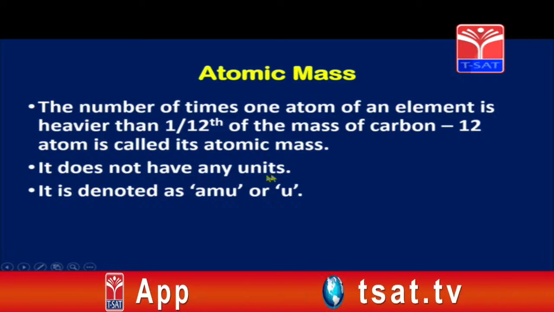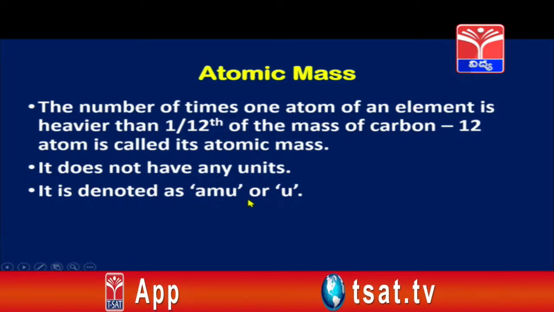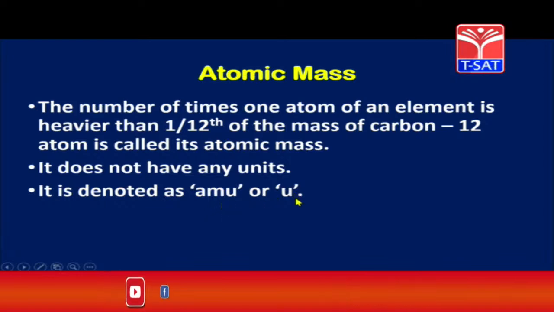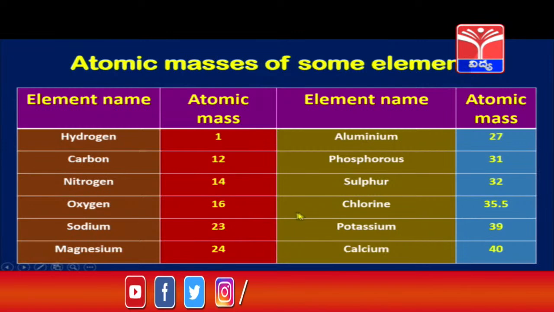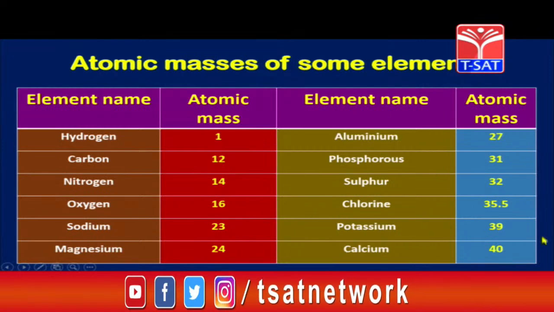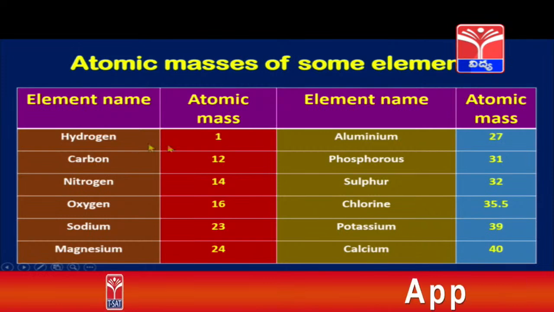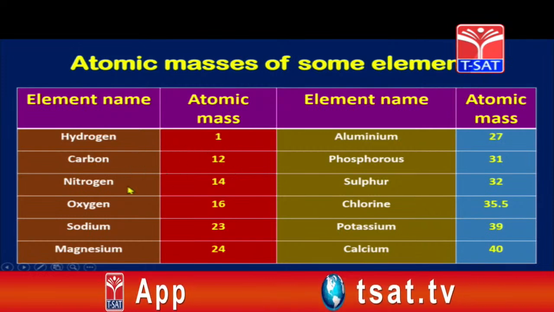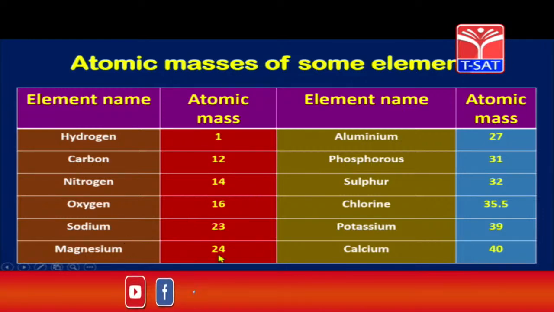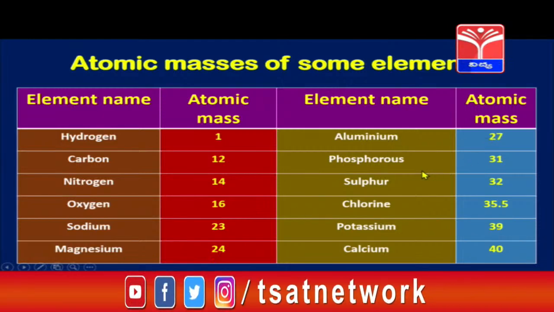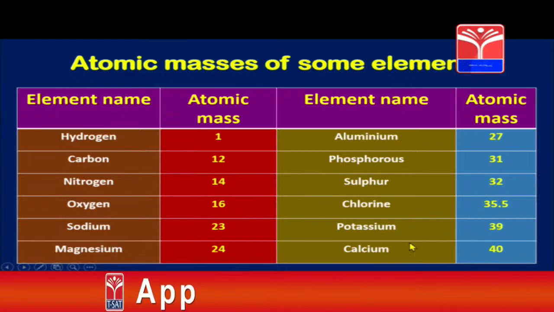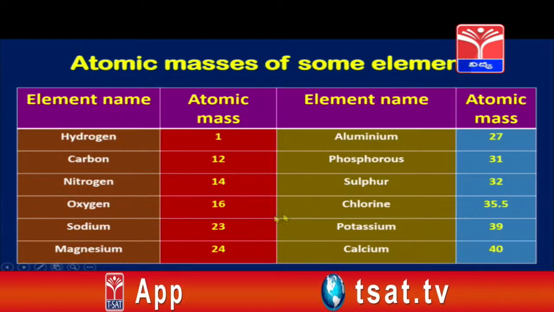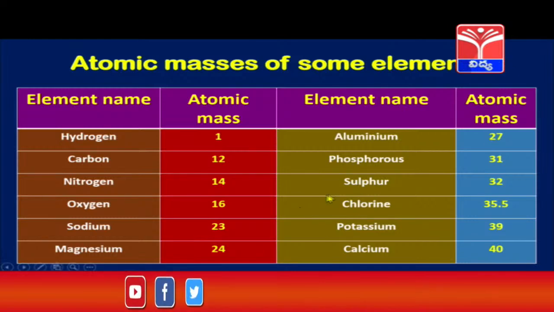Atomic mass does not have any units, but it is denoted by amu, which is called atomic mass unit, or unified mass u. These are some common atomic masses, children, for some common elements that we use usually. Children, make a note of this. For hydrogen, the atomic mass is 1, carbon 12, nitrogen 14, oxygen 16, sodium 23, magnesium 24, aluminium 27, phosphorus 31, sulfur 32, chlorine 35.5, potassium 39 and calcium 40. Children, we have to remember these atomic masses so that they help us in solving problems.